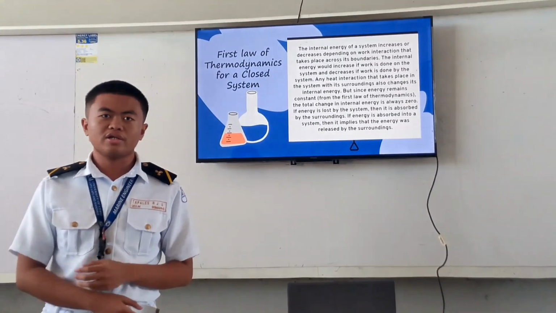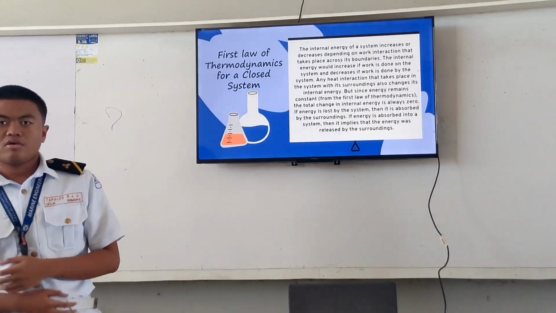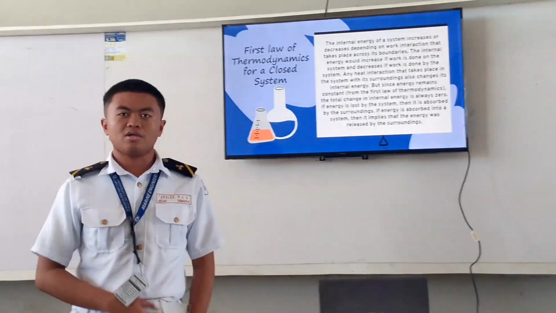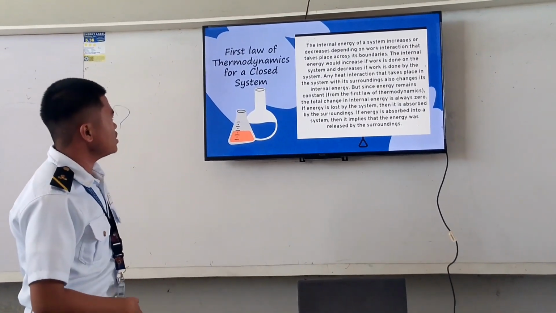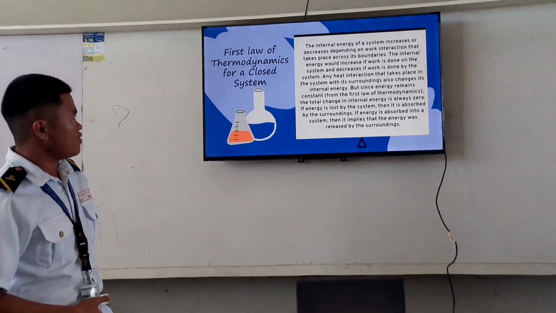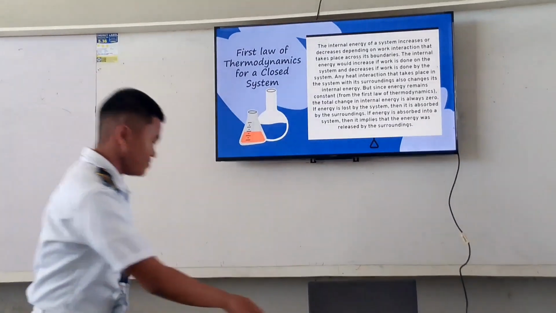So the internal energy of a system increases or decreases depending on the work interaction that takes place across its boundaries. The internal energy would increase if work is done on the system and decrease if work is done by the system.